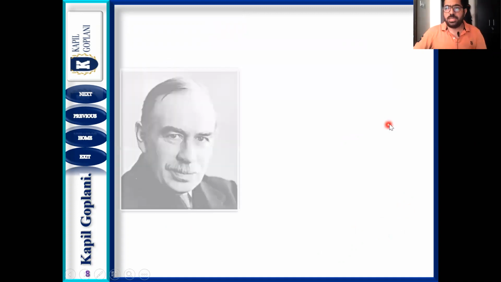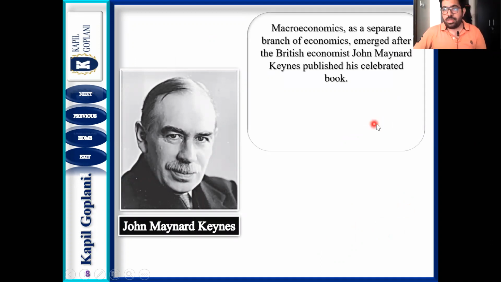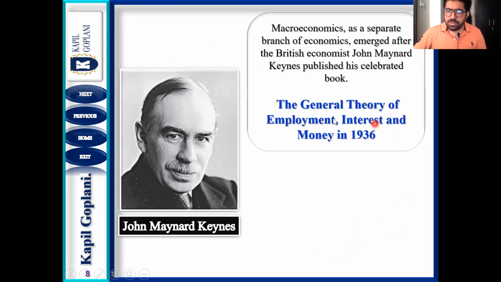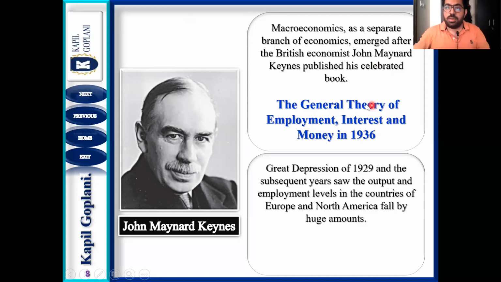Micro concepts were very easy, but macro concepts emerged from the Great Depression. Macroeconomics as a separate branch of economics emerged after the British economist John Maynard Keynes published his celebrated book, General Theory of Employment, Interest and Money. That's why macroeconomics का दूसरा नाम है Theory of Income and Employment. The Great Depression of 1929 and the subsequent years saw output and employment levels in the countries of Europe and North America fall by a huge amount.